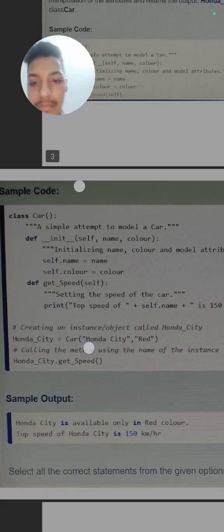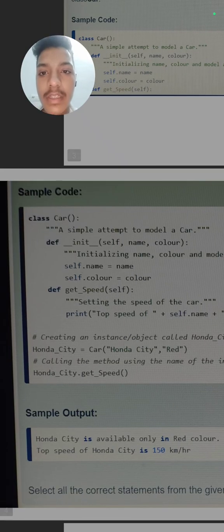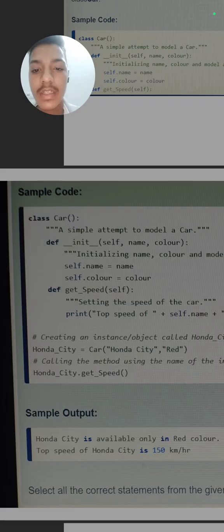First, for creating a class, we simply write the class keyword. Like for creating a function, we use the def keyword, for creating the class, we use the class keyword, then our class name, then parentheses, then the colon.